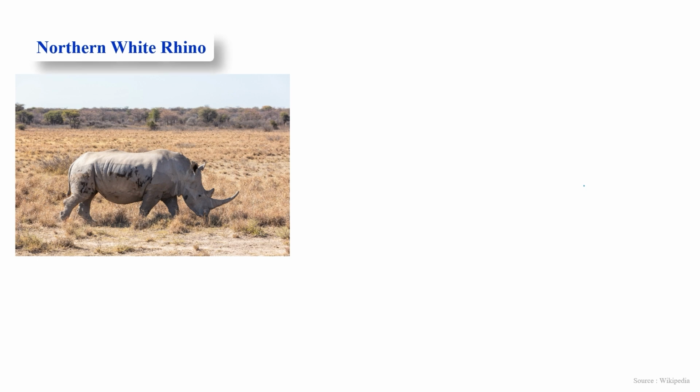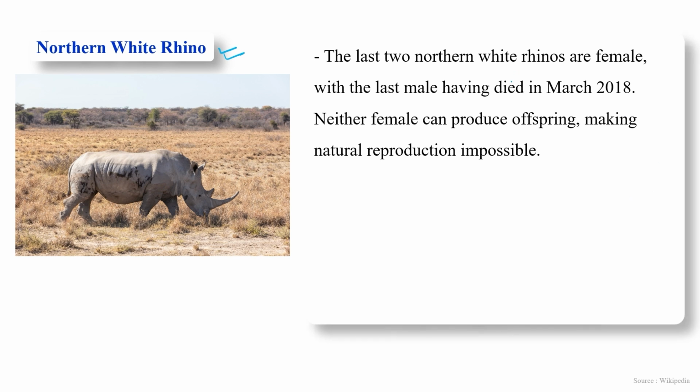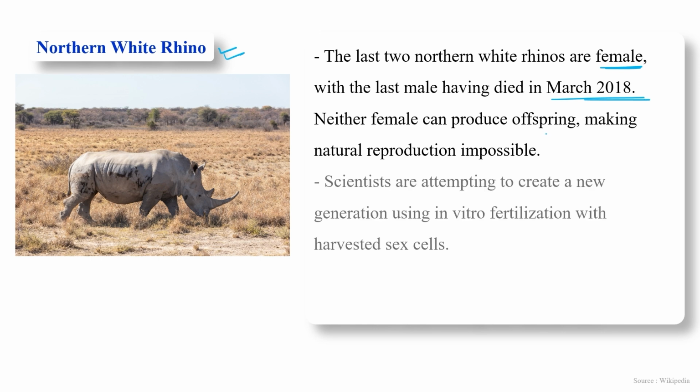The first one is the northern white rhino. This is a picture of the northern white rhino. The last 2 northern white rhinos are female, with the last male having died in March 2018. Neither female can produce offspring now, making natural reproduction impossible. So this is under the same list category.